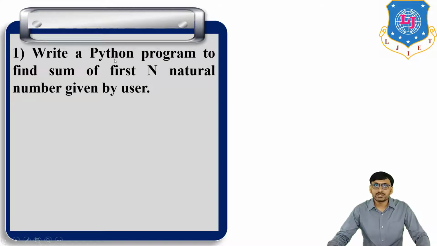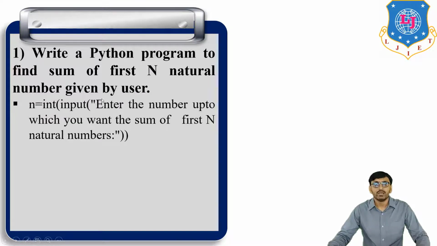So first program, write a Python program to find the sum of the first n natural numbers given by the user. Okay, so first, n is equal to int(input("Enter the number up to which you want the sum of first n natural numbers")).